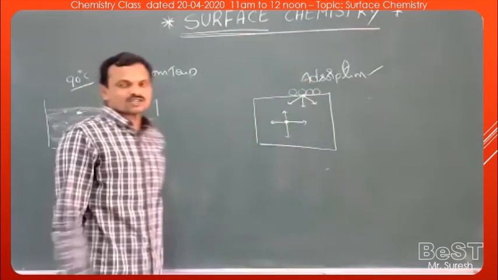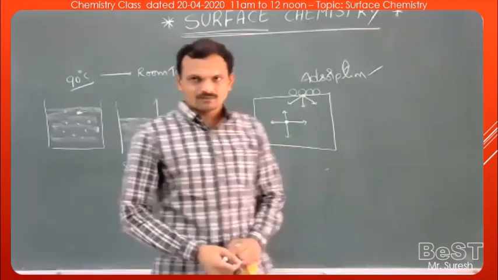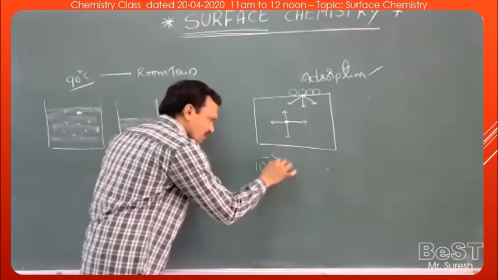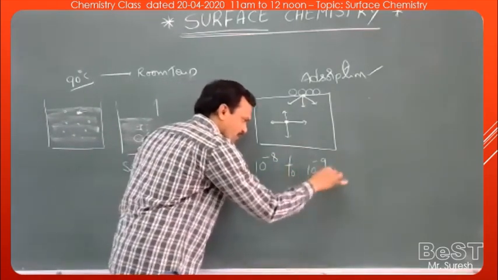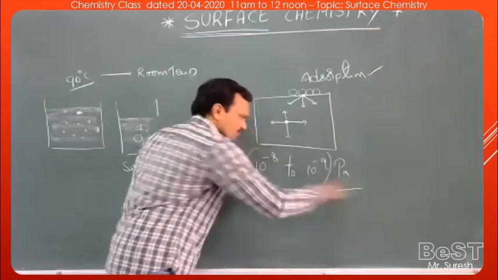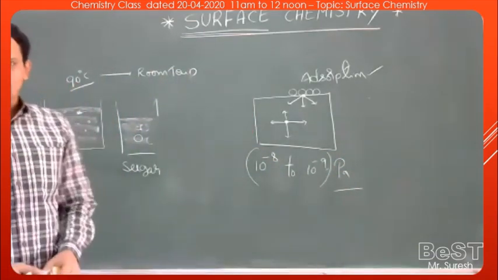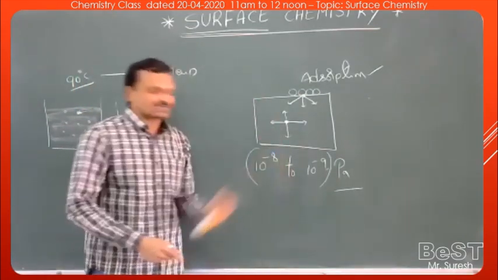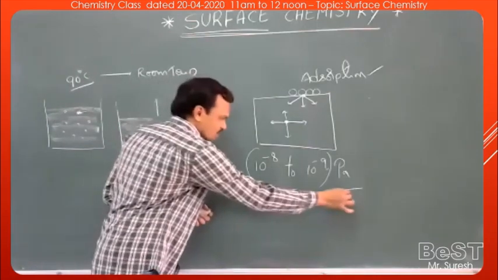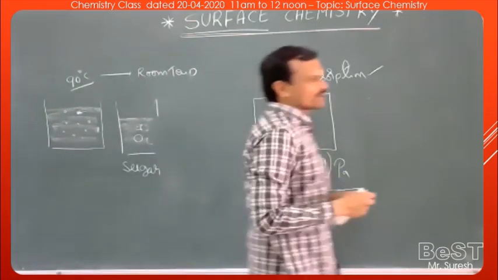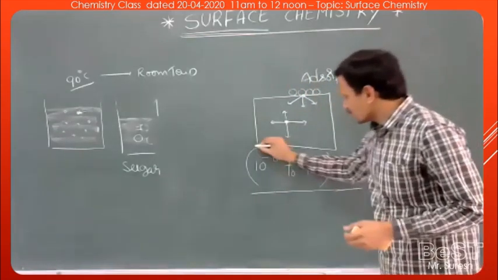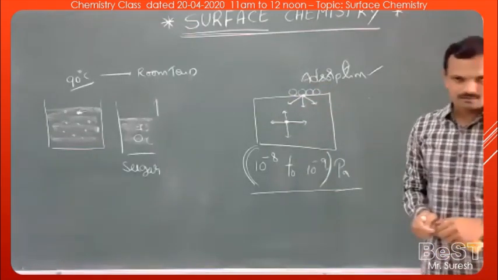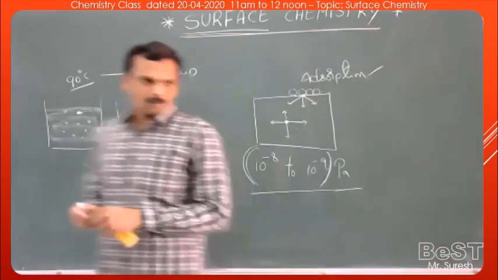Now, under what conditions can we get a pure surface? A substance has a pure surface at a pressure of 10 to the power of minus 8 to 10 to the power of minus 9 pascals. Under a very low pressure of 10 to the power minus 8 to 10 to the power minus 9 pascals, we can get a very pure surface of the substance. Because under this pressure, almost no particle is present on the surface. We are removing all the particles by maintaining very low pressure. As a result, we can get an almost clear surface. That means the surface of the substance is pure.